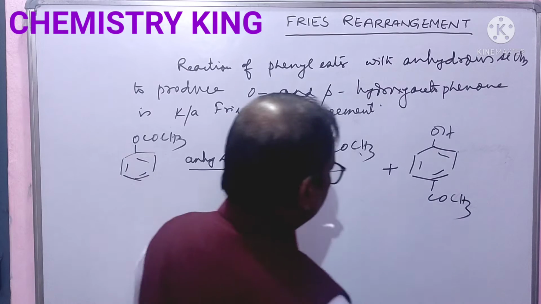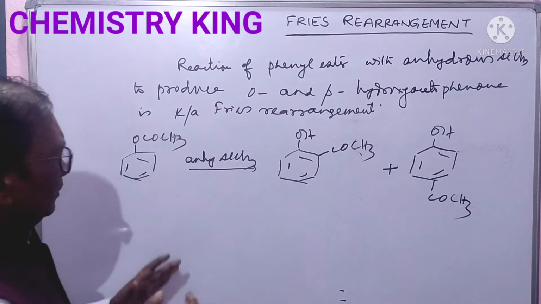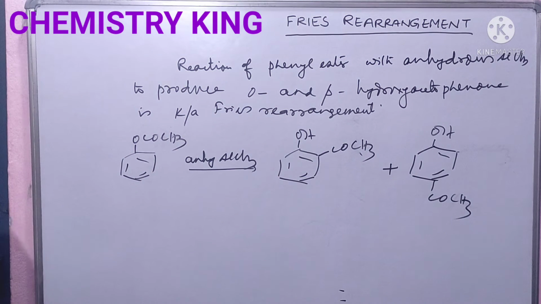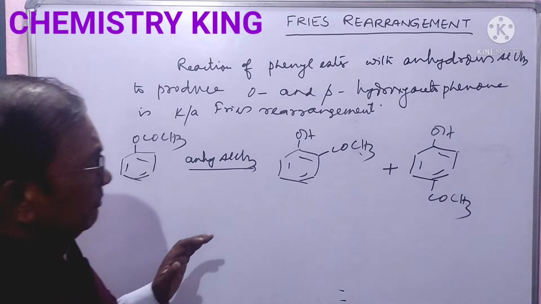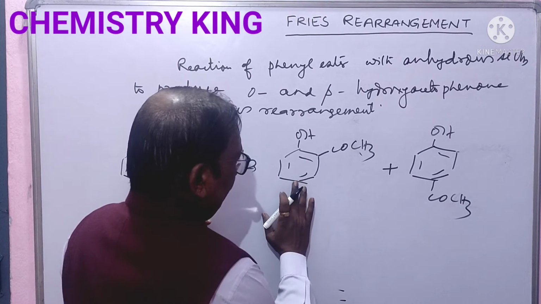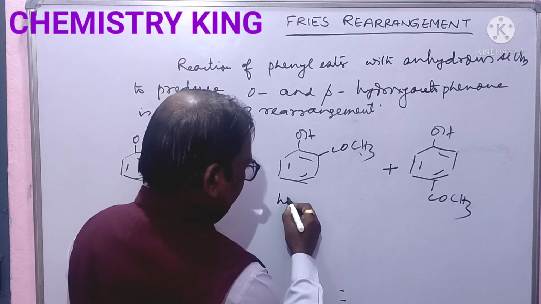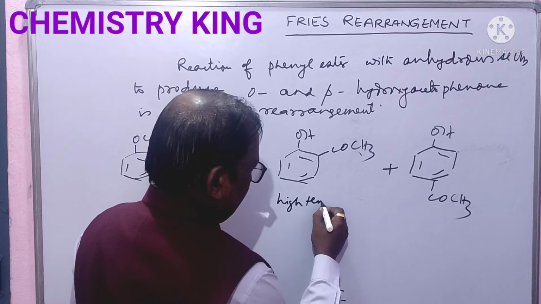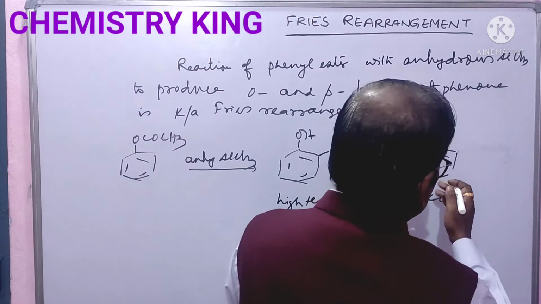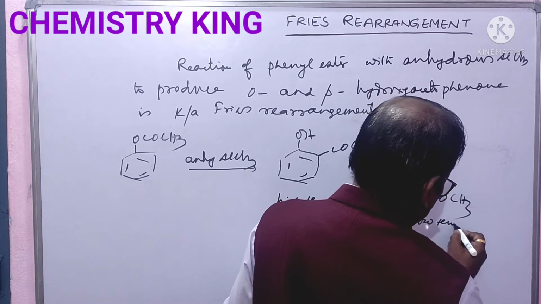You will get a mixture of these two, but you will get this ortho derivative at high temperature, and you will get para derivative at low temperature.